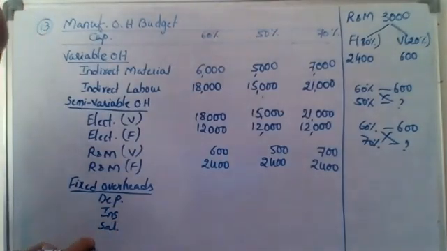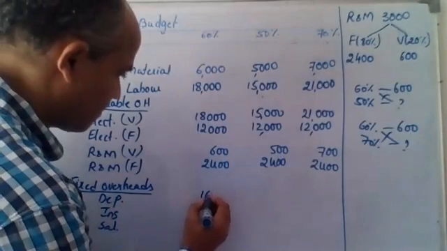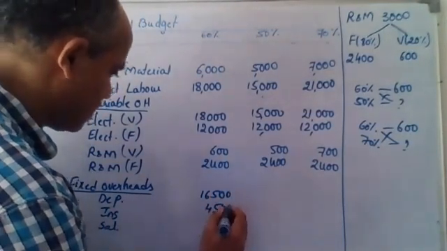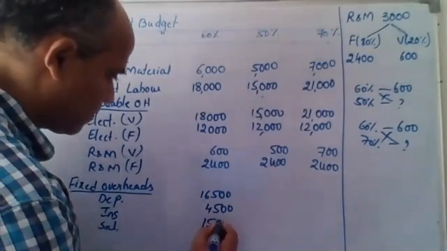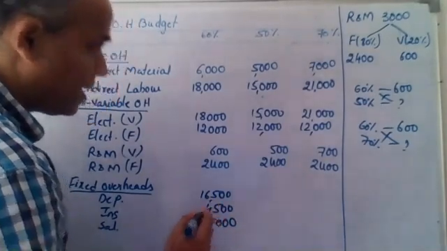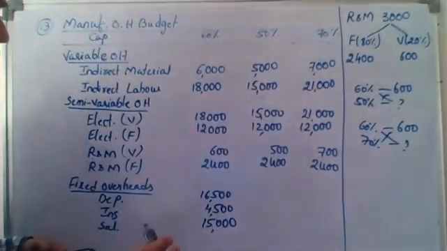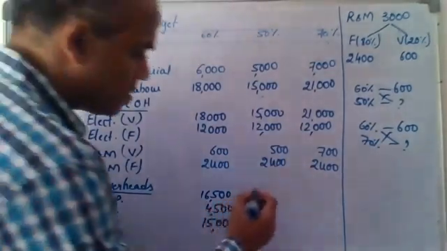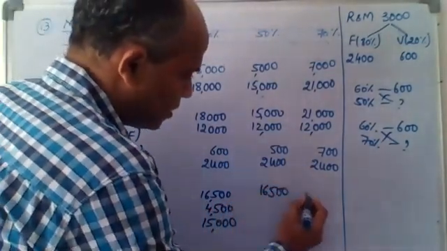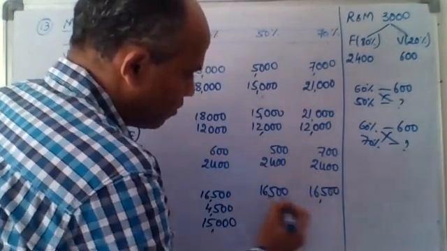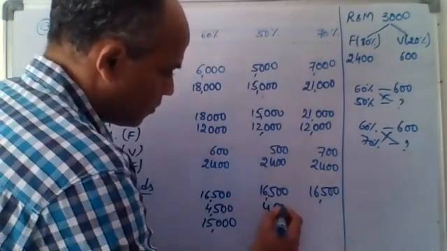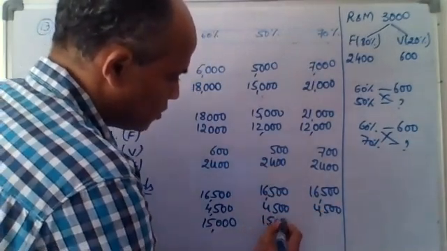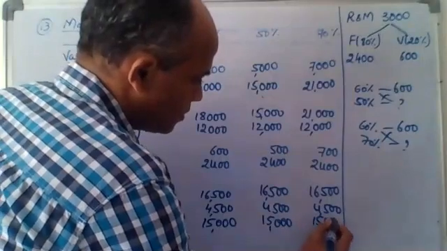The figures given here are 16,500, 4,500, 15,000. Do you need any calculations for this part? Not at all, because it is fixed overheads. These three figures will be the same anywhere. So I can just copy this. 16,500 is copied here and here. Irrespective of the level of output, the cost will be the same. 4,500 in all levels and 15,000 in all levels.